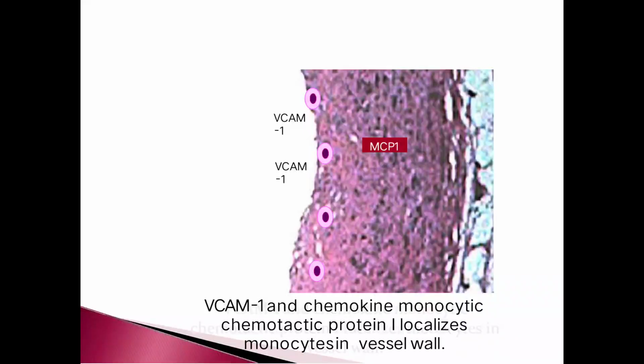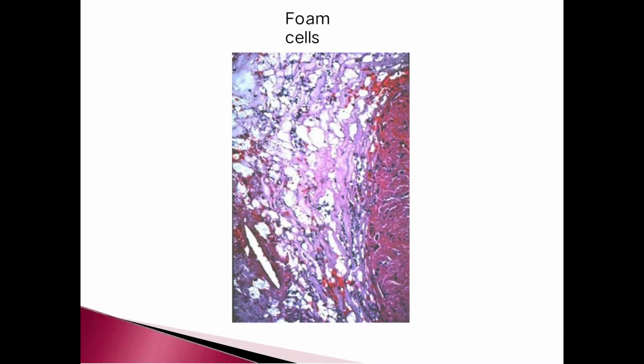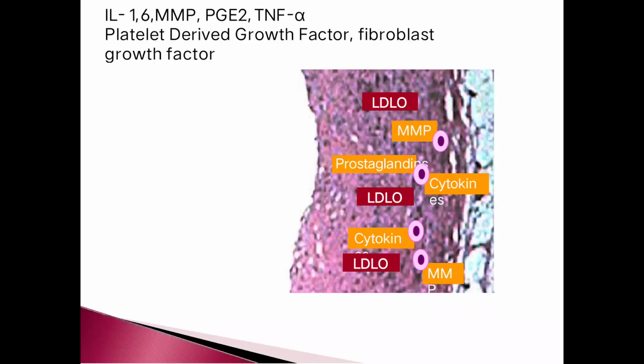VCAM-1 leads to activation of MCP-1. VCAM-1 and the chemokine monocyte chemotactic protein 1 localize monocytes to the vessel wall. Low density lipids pass through the damaged endothelium into the vessel wall, and the low density lipids oxidize the vessel wall also. Foam cells get formed due to the thickening of the endothelial lumen. Interleukin 6, 1, MMP, PGE2, tumor necrosis factor alpha, platelet derived growth factor, fibroblast growth factor are also released during this activation.